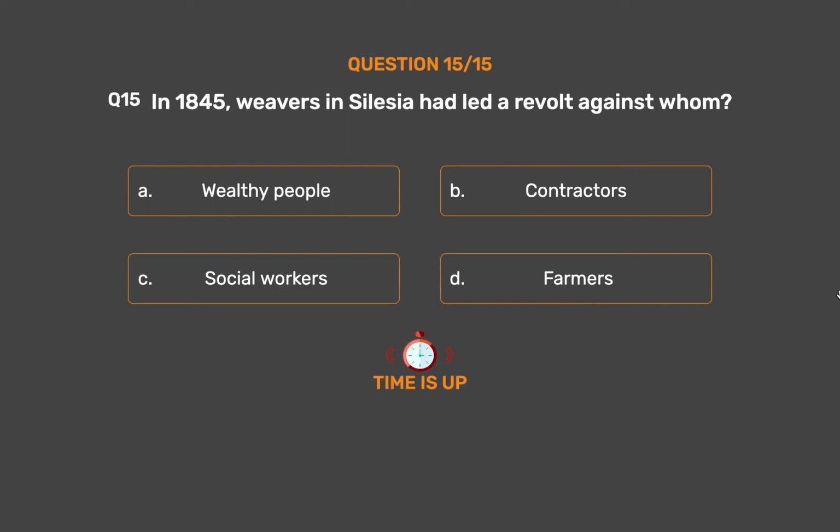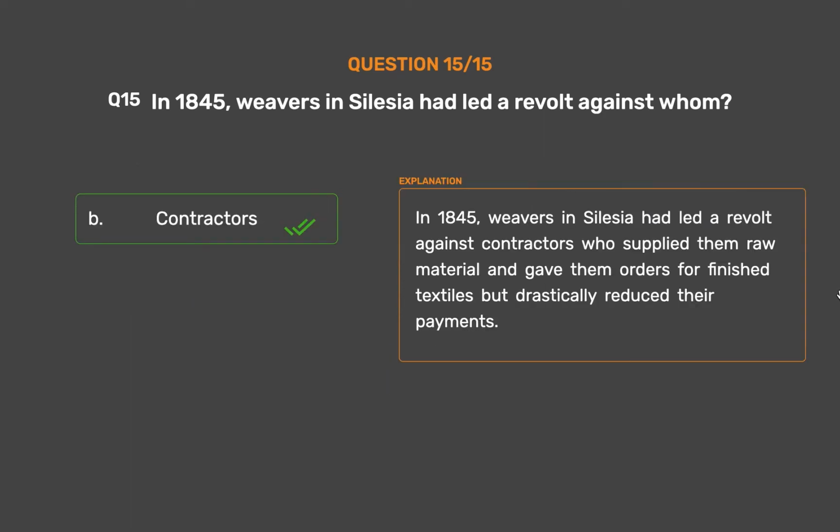The correct answer is option B. Contractors. In 1845, weavers in Silesia had led a revolt against contractors who supplied them raw material and gave them orders for finished textiles but drastically reduced their payments.